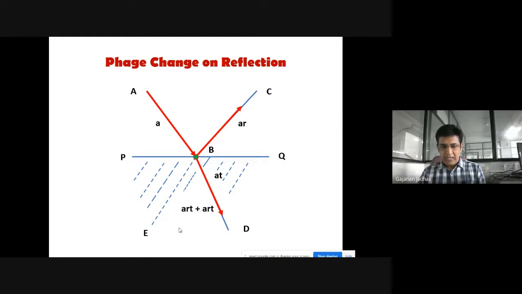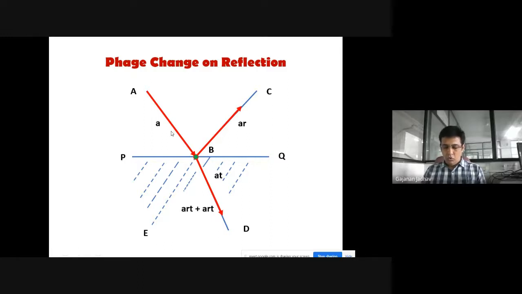And if we consider T dash as the coefficient of transmission from the denser into the rarer medium, then the amplitude of the reverse refracted ray along BA will be A into T dash.